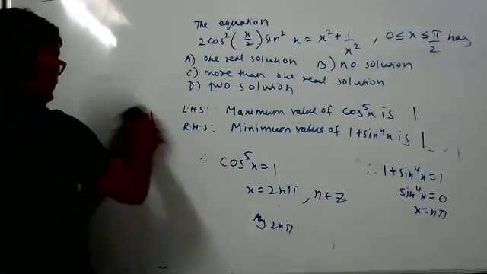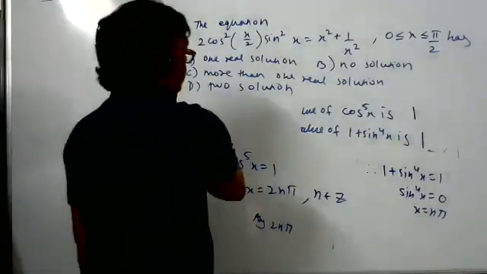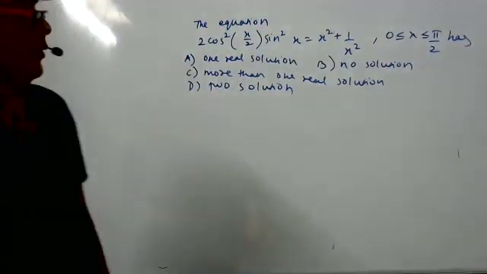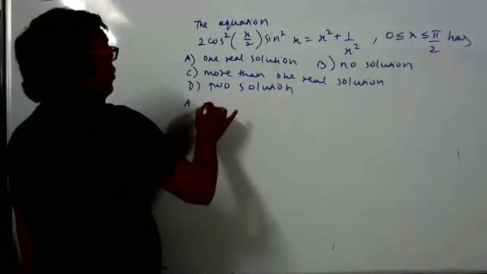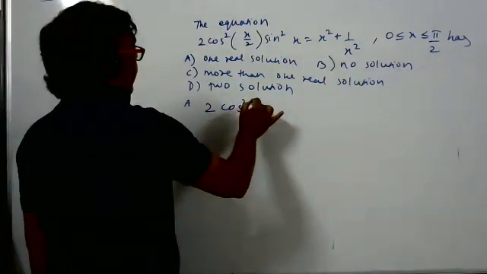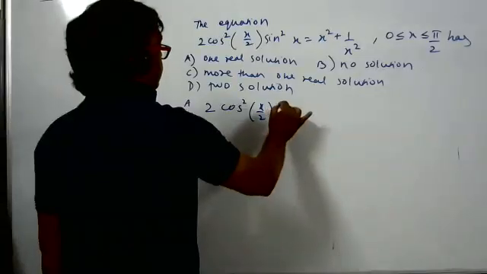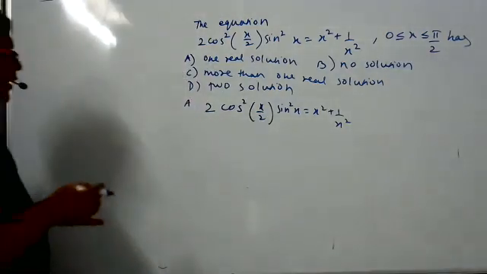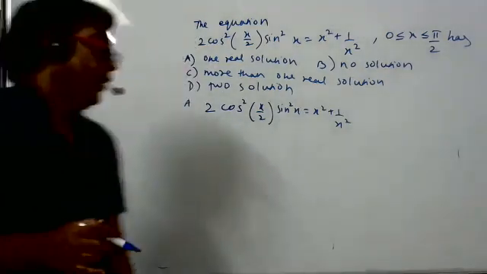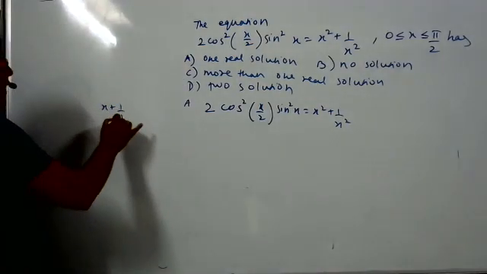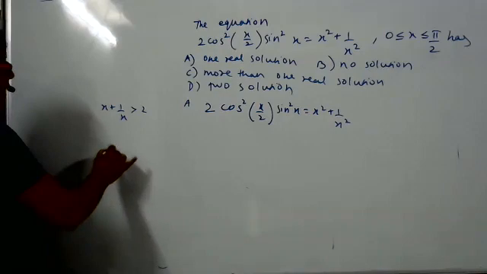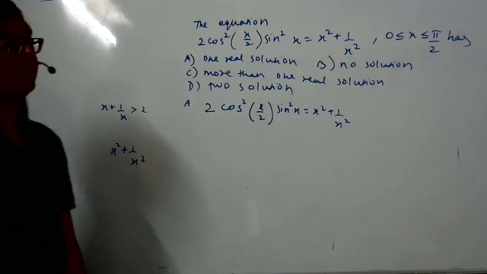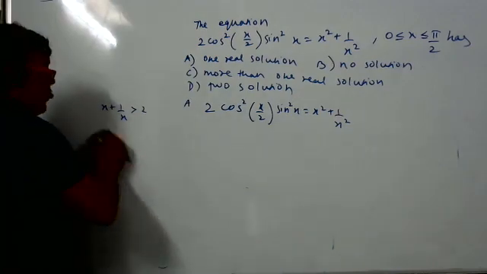Sir, if I write sine square x in terms of sine x by 2 and cos x by 2, the power... Don't use this concept. Use the other concept which we have just studied. What about the right hand side? Right hand side value lies from where to where? It would be greater than 2. Good. Greater than 2 or less than -2. When I say x plus 1 by x is more than 2, the same result holds for x square plus 1 by x square. For that matter, the result holds for any power of x. I hope you understood.